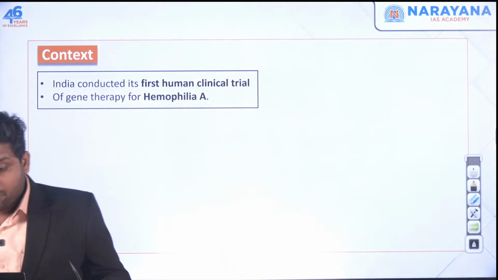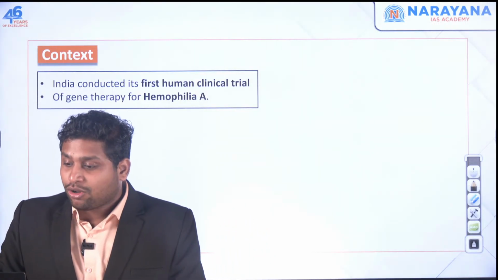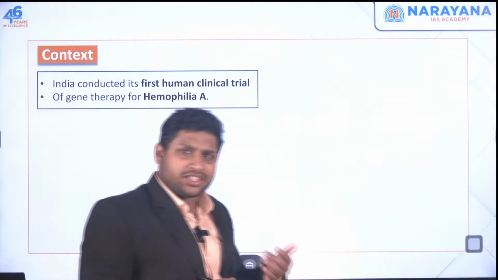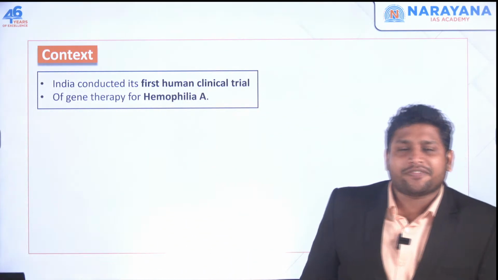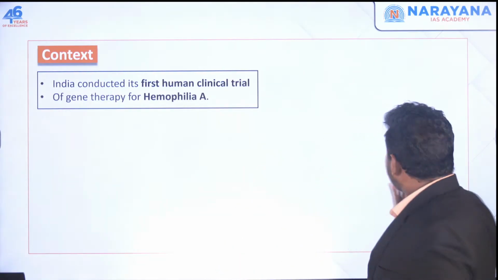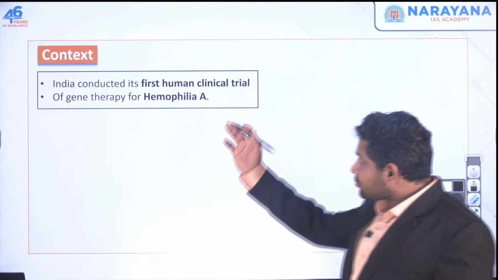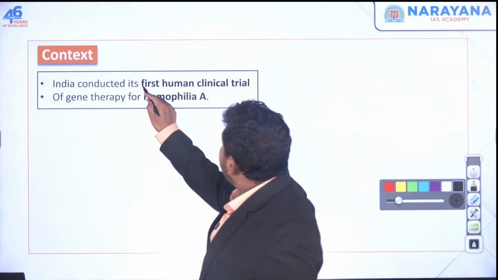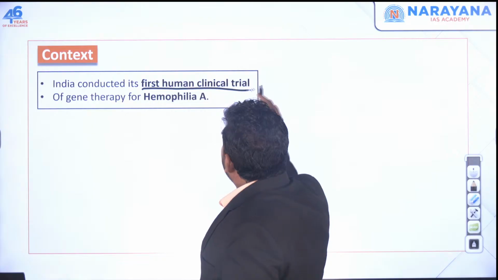Now an important topic in your biotechnology is gene therapy. Although we already know about gene therapy, that whatever genetic modification we are doing, that's gene therapy. Recently there's news that India conducted its first human clinical trial.